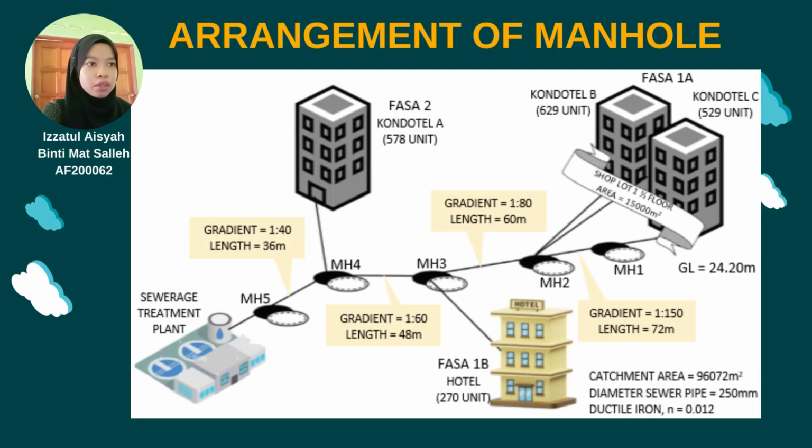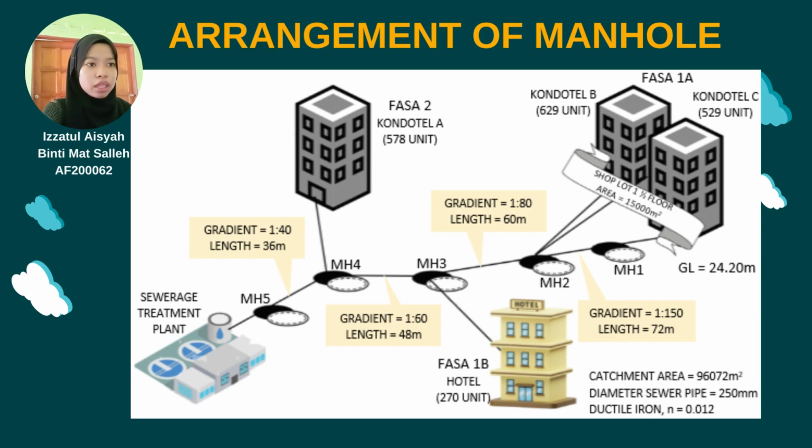This picture shows the arrangement of 5 manholes that are connected from residential and other premises to the STP. The catchment area is 96,072 square meters, and the diameter of the sewer pipe that we suggested is 250 millimeters, and for the pipe type, we use ductile iron.